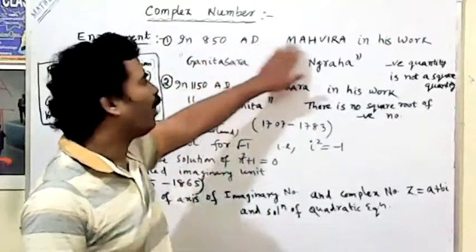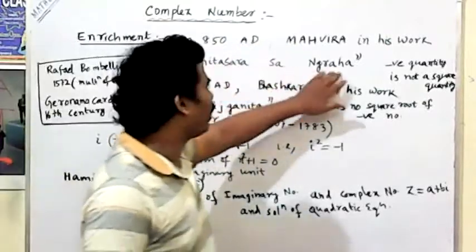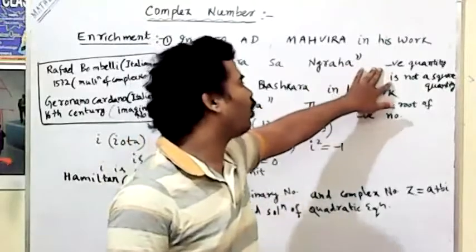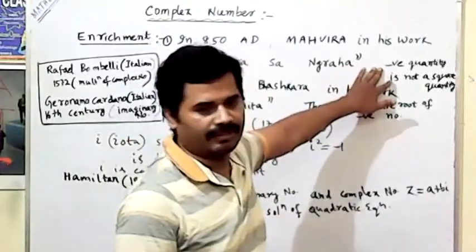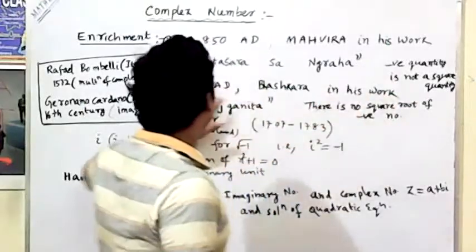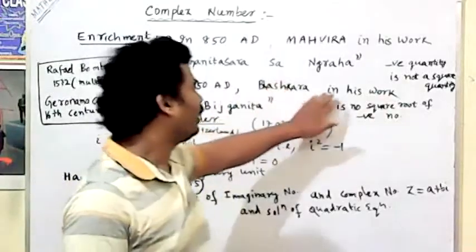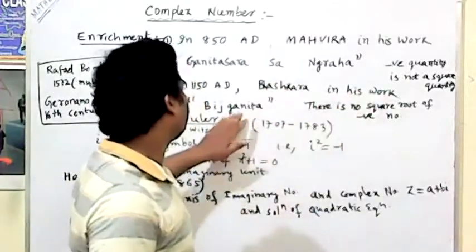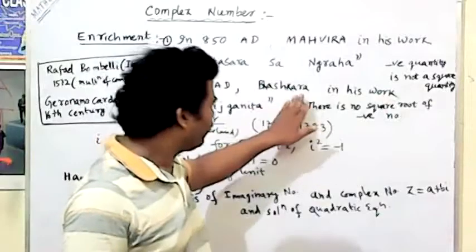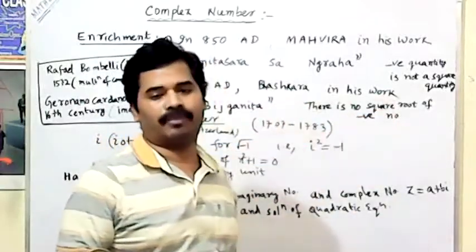850 AD. Mahavira, in his book Ganita Sara Sangraha, said that a negative quantity is not a square quantity. In 1150 AD, Bhaskara, in his book Bijaganita, said there is no square root of a negative number.